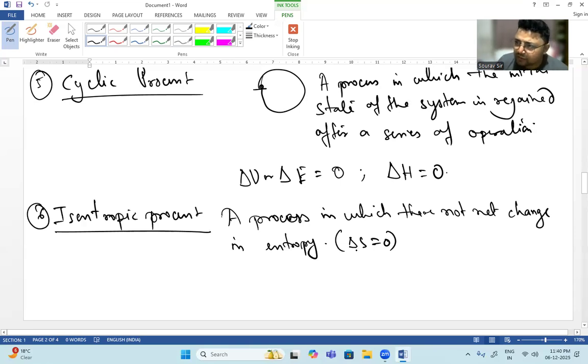So in reactions where there is a certain amount of gaseous reactant and one amount of gaseous product is formed, those types of reactions are actually known as isentropic processes.